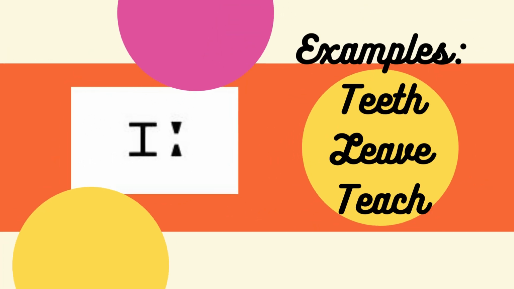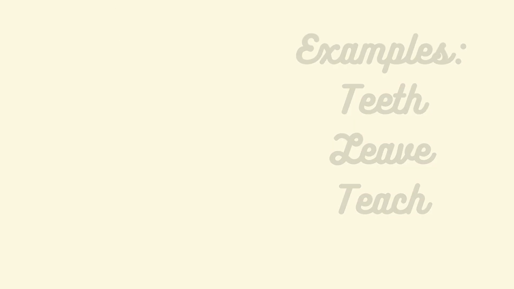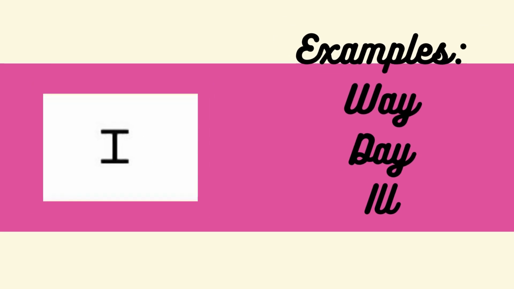We start with the first one, capital A, and the way we pronounce it is like this: ee. The examples are teeth, leaf, and teach. The next one is capital A, and the way we pronounce it is ee, but it's like the last one, pronounced a little shorter. The examples are way, they, ill.